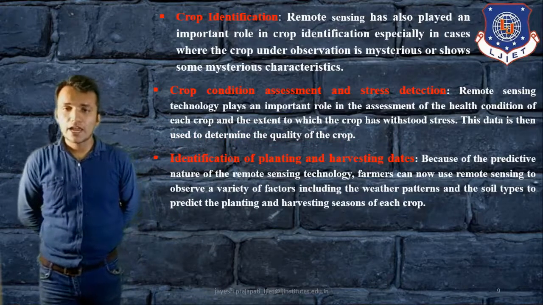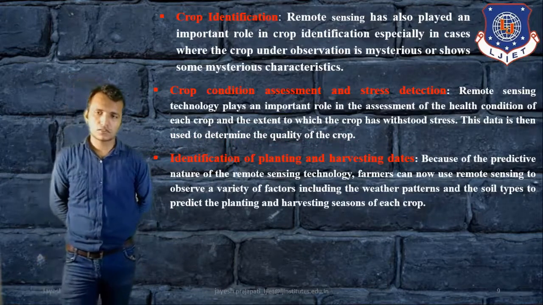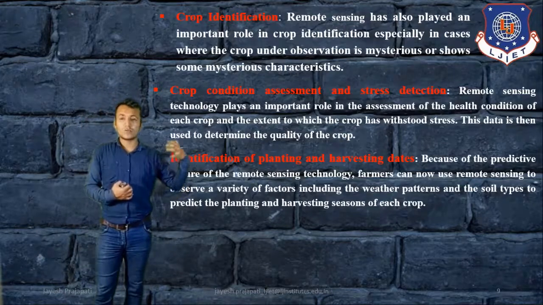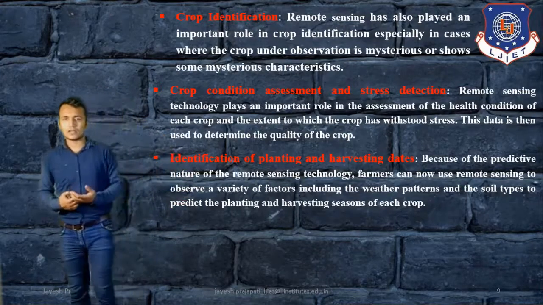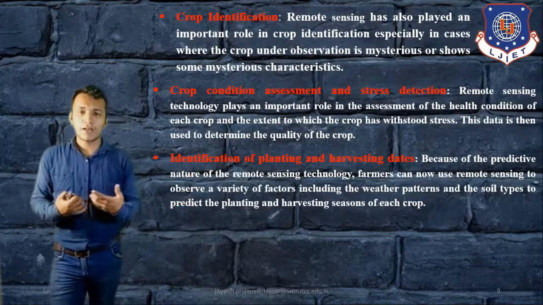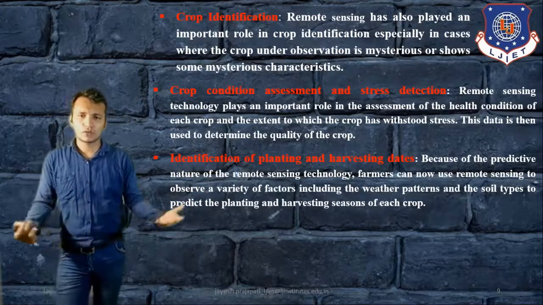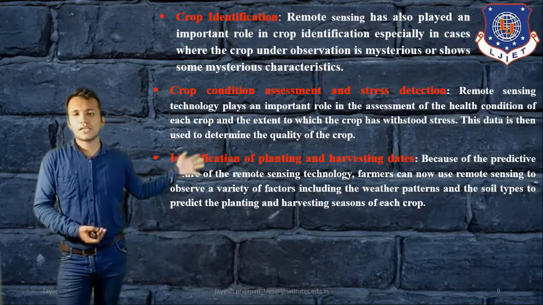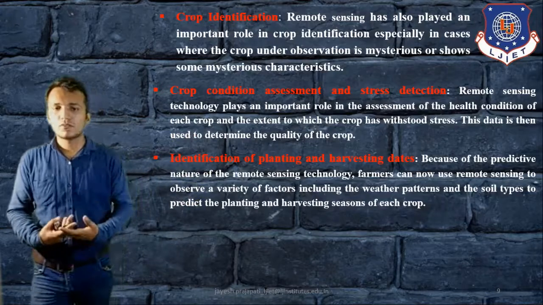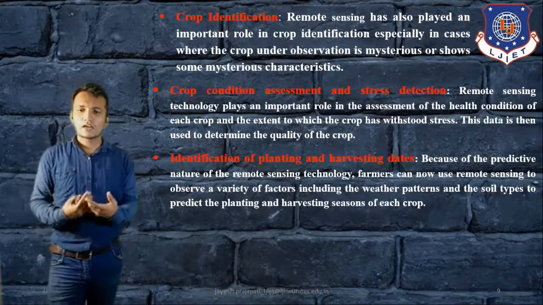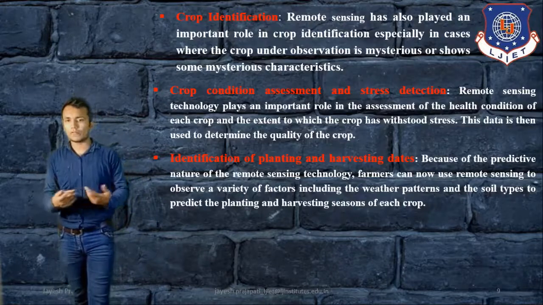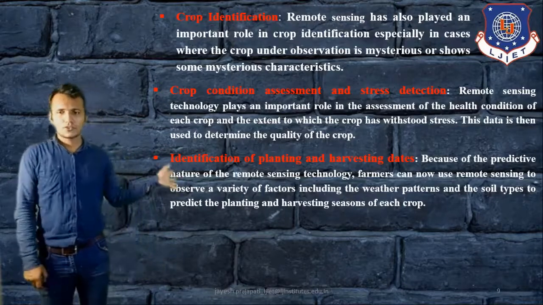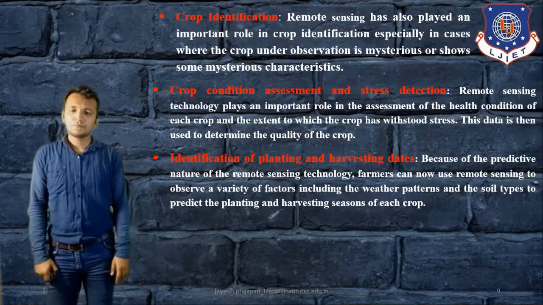Then identification of planting and harvesting dates, because we have to plan crops for the monsoon season, then the summer season, and so that is why we have to plan which kind of crop we have to harvest, and the harvesting dates also. So this kind of information we can get from this remote sensing system. Because we have to plan crops season-wise, we have to define or plan different plants. This kind of information we can get from the remote sensing system.